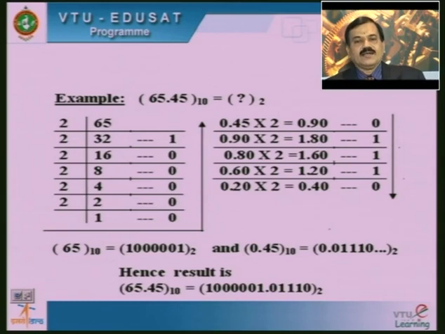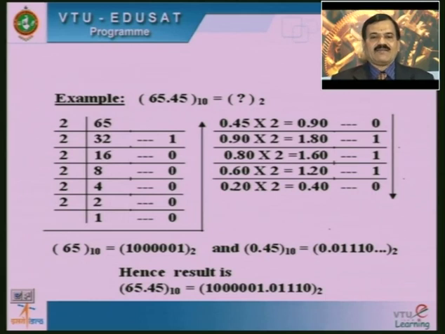So once again there are chances of repeating any one of the numbers which we already have in the list. Therefore, we are considering this as the approximate value, and we are going to stop the iterations here, and we may write 0.45 base 10 is approximately equal to 0.01110 and so on with base 2.